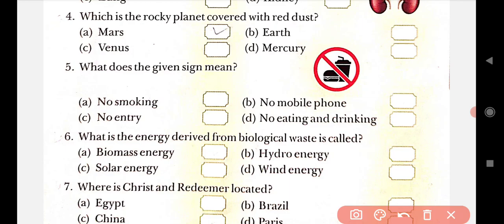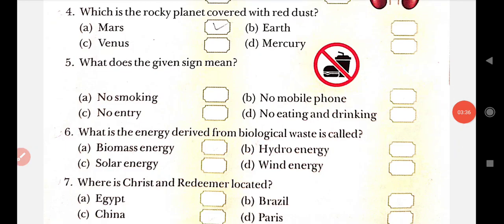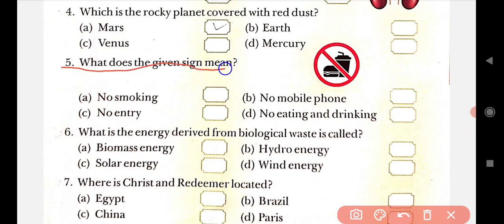After that, come to the fifth one. In the fifth one, what does the given sign mean? See here, this is the symbol. Can you see it? What is the meaning of this symbol? We have four options: no smoking, no entry, no mobile phone, no eating and drinking. So the correct answer is no eating and drinking. Then come to the next, that is number 6.